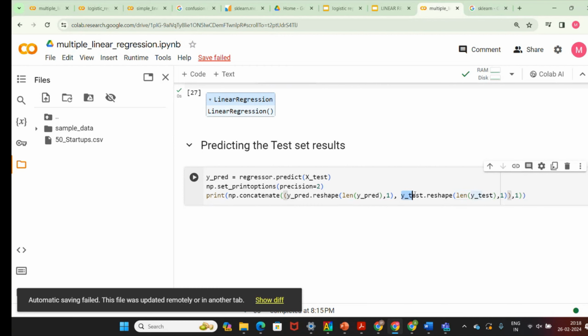So what are y test and y predict? Y test is the actual test output in the data set. Y predict means the predicted value. So I'm going for the test as well as the predicted value.